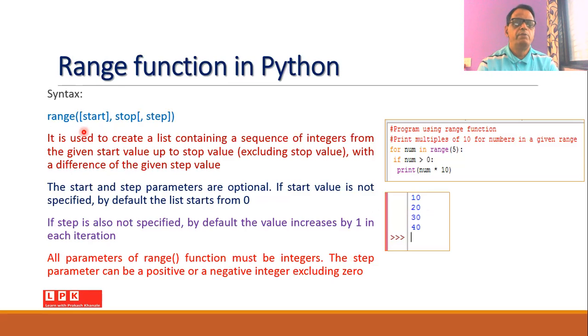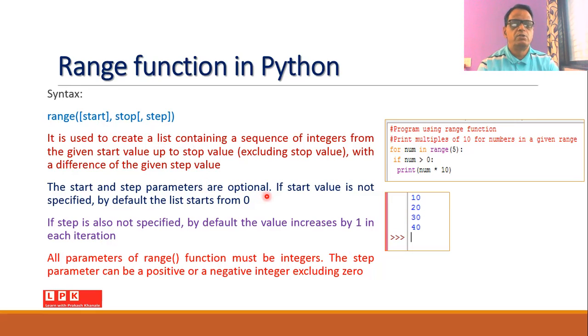In the brackets, we will mention start, comma, stop, comma, step, out of which start is optional and step is also optional. So this function is used to create a list containing a sequence of integers from the given start value up to the stop value. Of course, it will exclude the stop value. And the difference is the given step value.